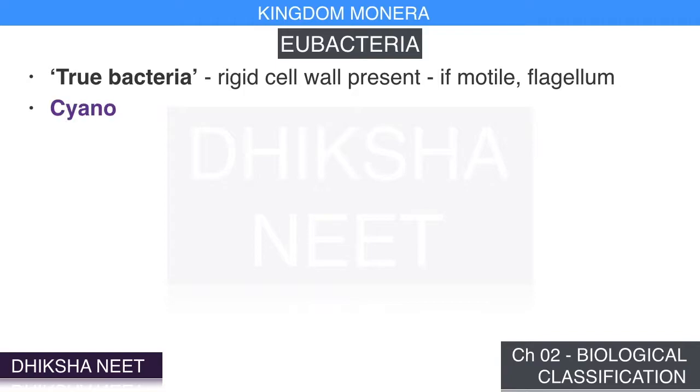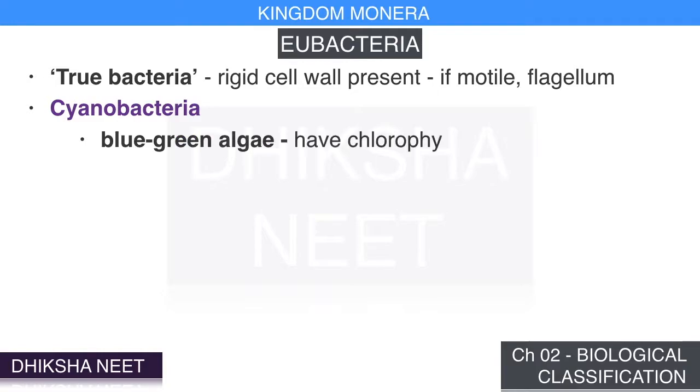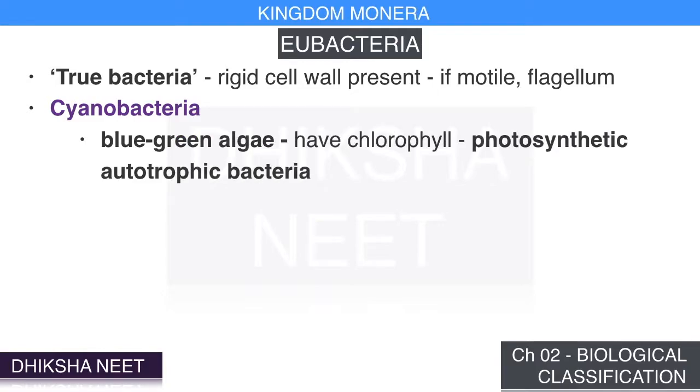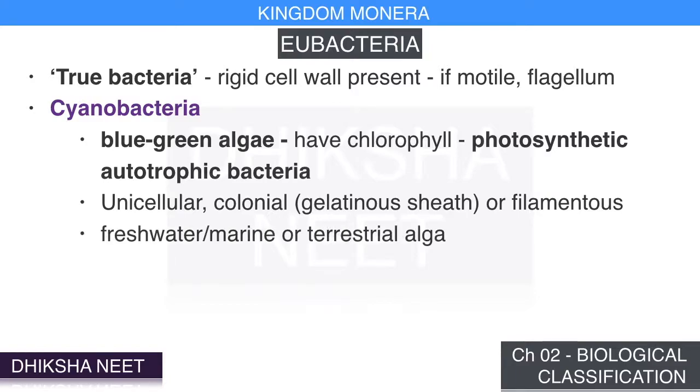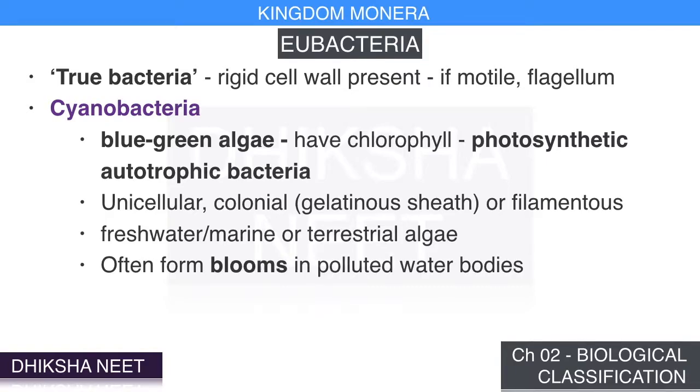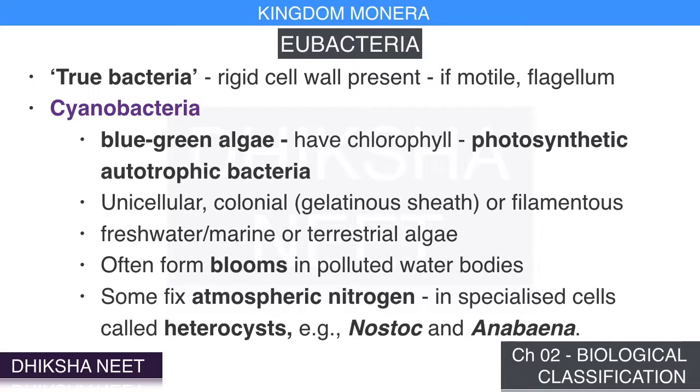The cyanobacteria, also referred to as blue-green algae, have chlorophyll similar to green plants, and are photosynthetic autotrophs. The cyanobacteria are unicellular, colonial or filamentous. Colonies are generally surrounded by a gelatinous sheath. They are freshwater, marine, or terrestrial algae. They often form blooms in polluted water bodies. Some of these organisms can fix atmospheric nitrogen in specialized cells called heterocysts.